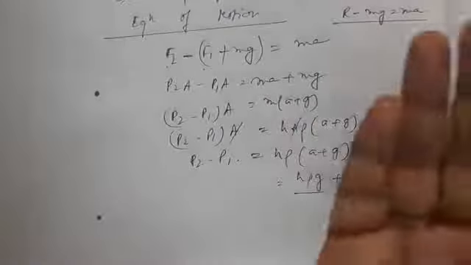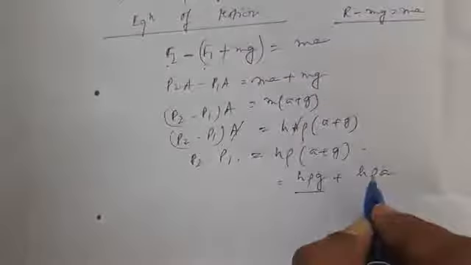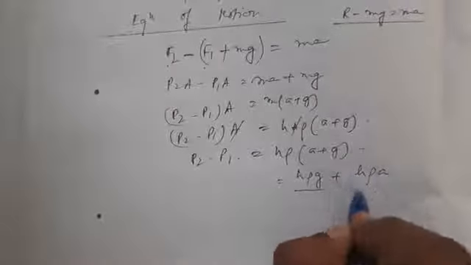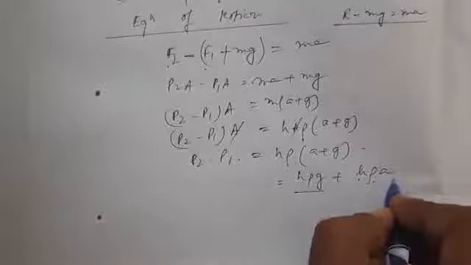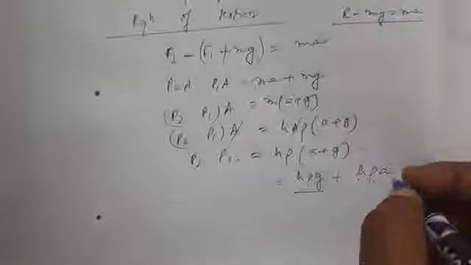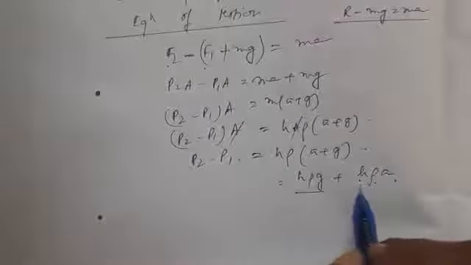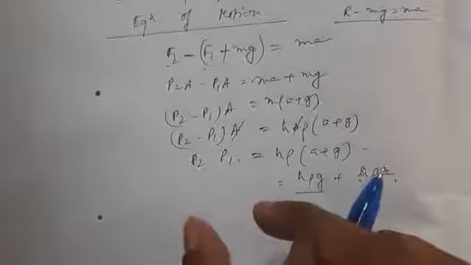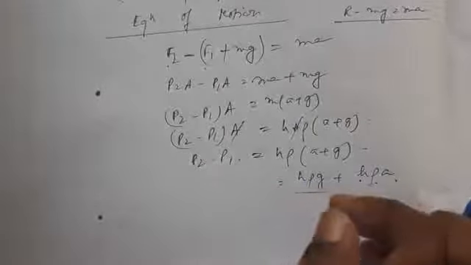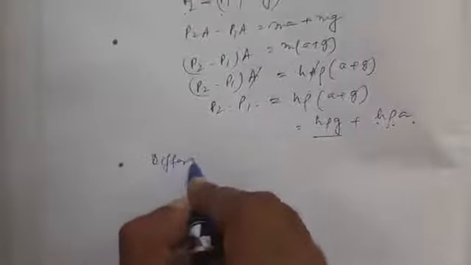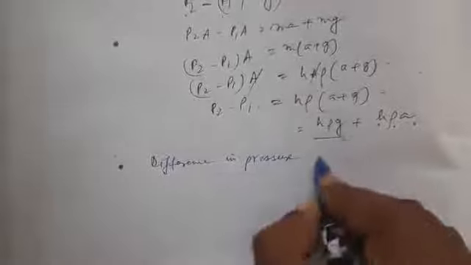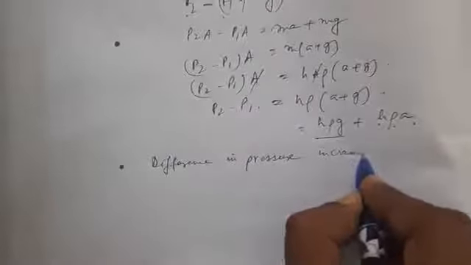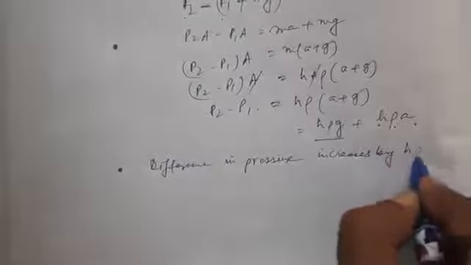But here, as the lift is moving upwards, another pressure term gets added to it, that is H rho into a, where a is the acceleration of the lift. So we can say that the difference in pressure increases by H rho a.